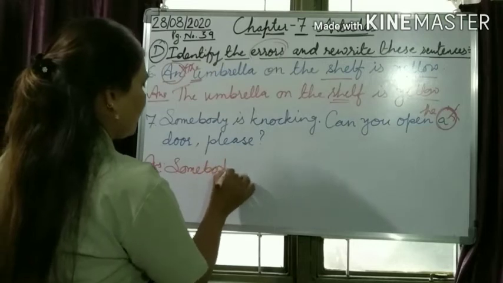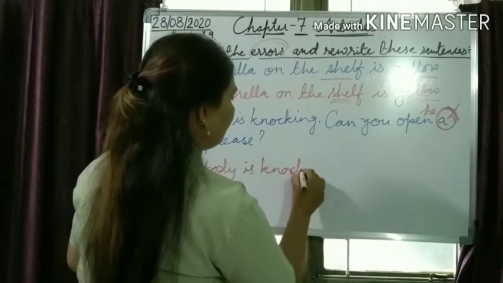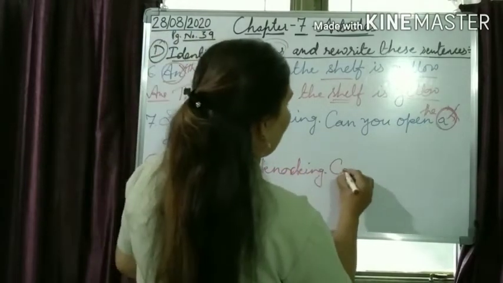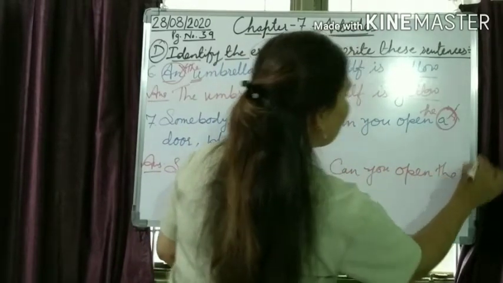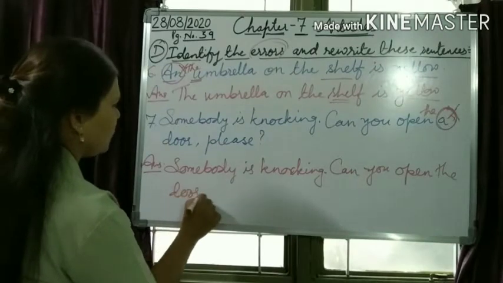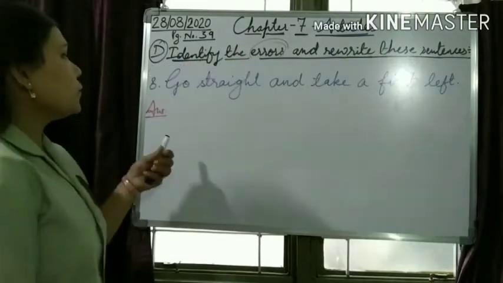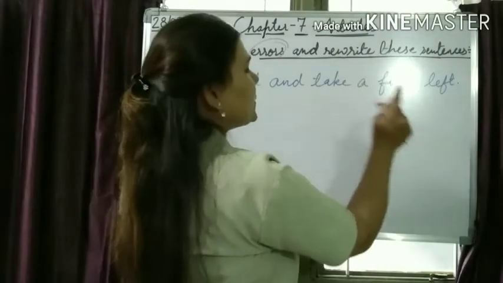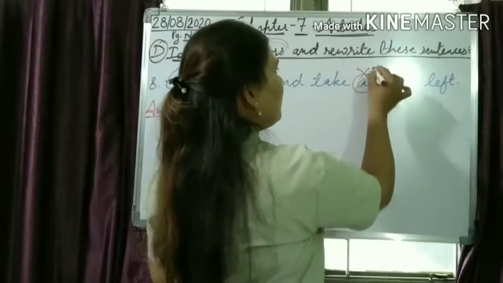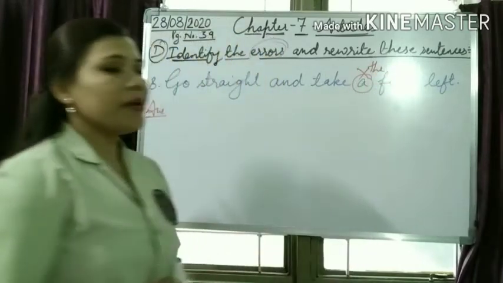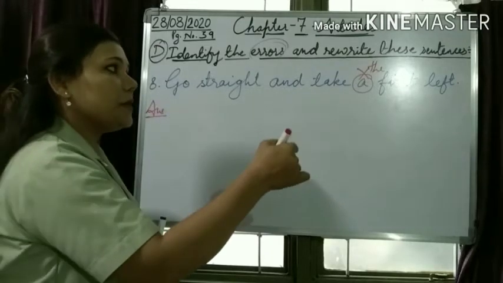Somebody is knocking. Can you open the door, please? Okay. Last one. Go straight and take a first left. Children, here also article a is wrong. It should be the. Why? Do you know the reason? Because just read the sentence again. Go straight and take the first left.